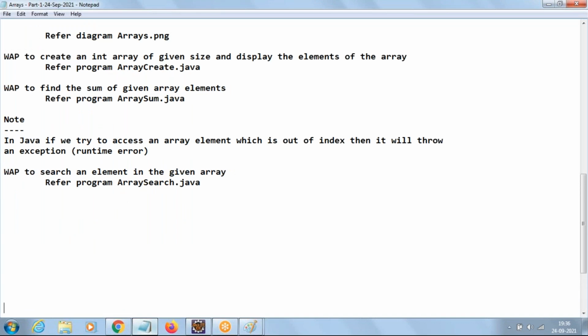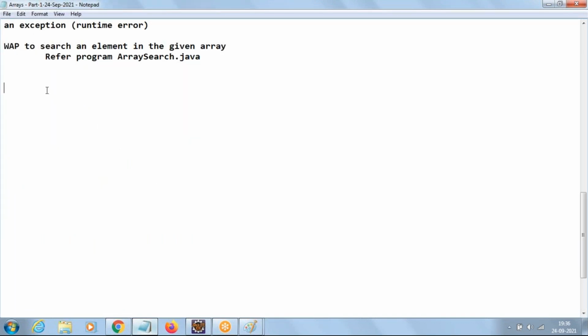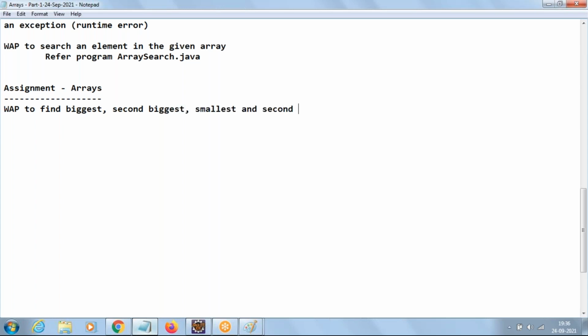So that's about the one-dimensional array. Let me go with an assignment to you. Just try to do one program. Write a program to find biggest, second biggest, smallest, and second smallest from the given array.